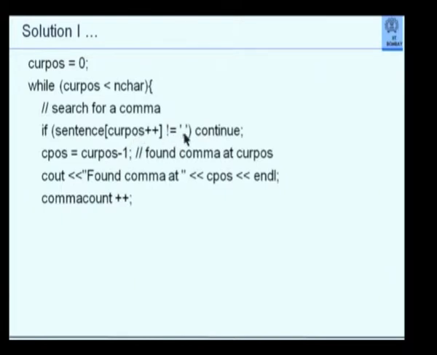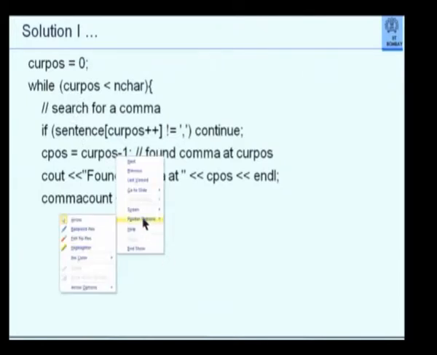Please note what it does. The continue means go to the next iteration. So it doesn't matter how many thousand sentences I have written. If the sentence at cur pos plus plus is not equal to comma, I will come back to the next iteration.